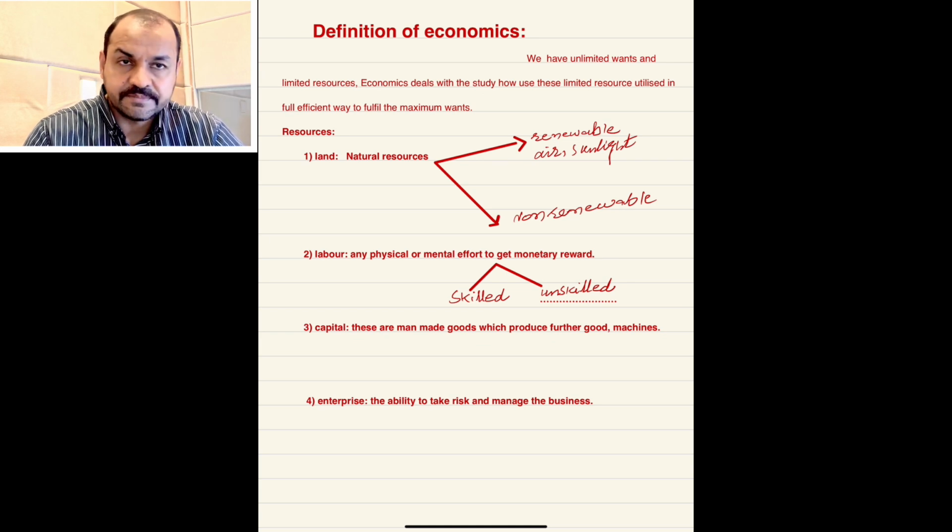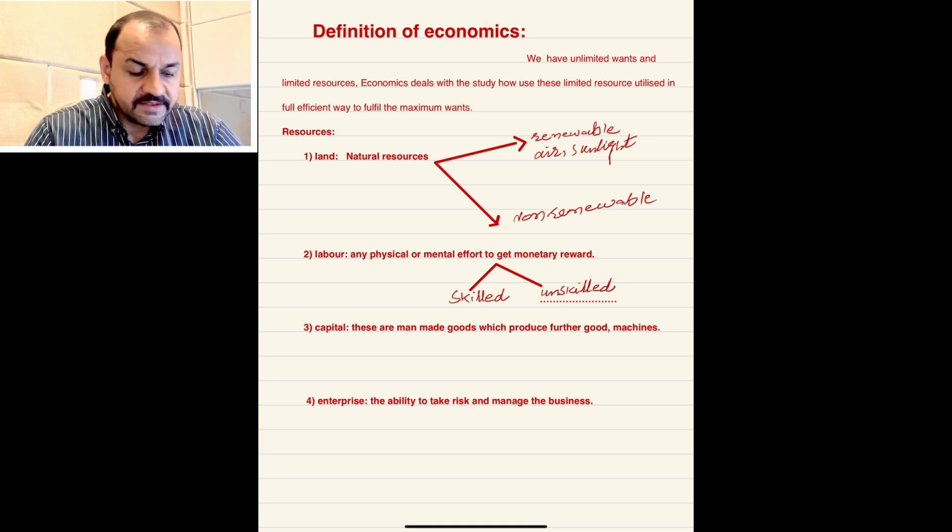Second is labor. The meaning of labor is any physical or mental effort for monetary reward. The labor can be skilled and unskilled. So every economy faces the problem of less labor, and if there is more labor, that is not skilled.